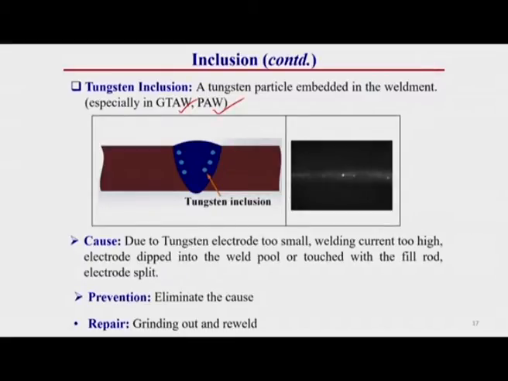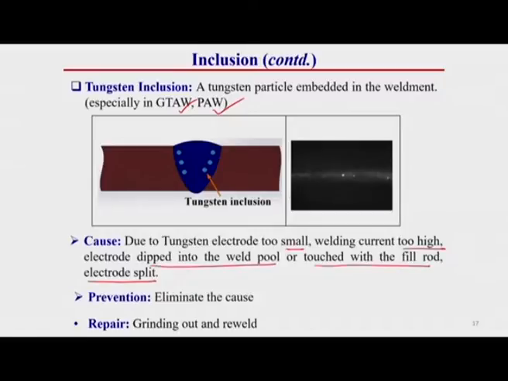The causes of this defect are a tungsten electrode that is too small, welding current too high, the electrode dipped into the weld pool or touching the filler rod, or an electrode split. These are the main causes.